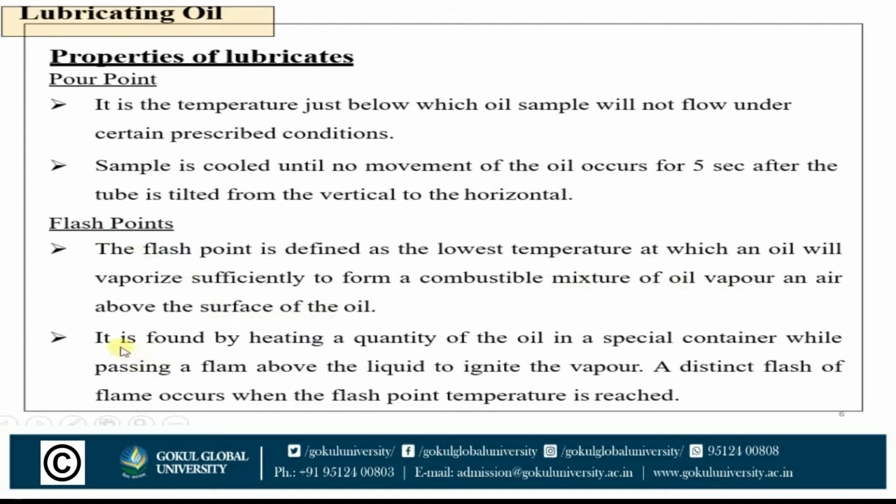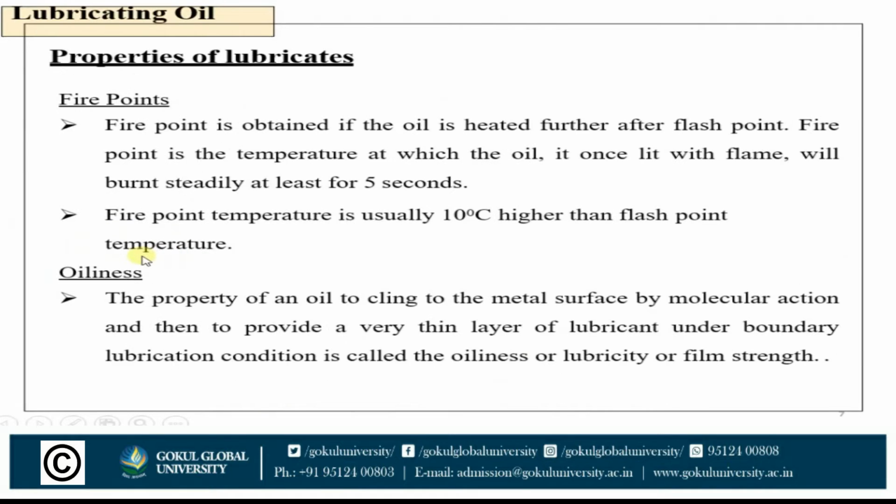How is it found? It is found by heating a quantity of oil in a special container while passing a flame above the liquid to ignite the vapor. A distinct flash of flame occurs when the flash point temperature is reached, and that point is called the flash point.